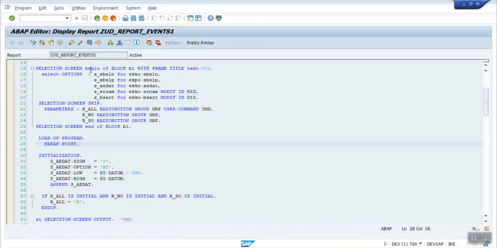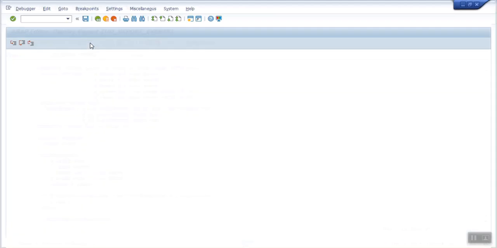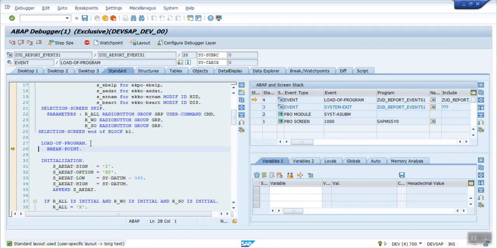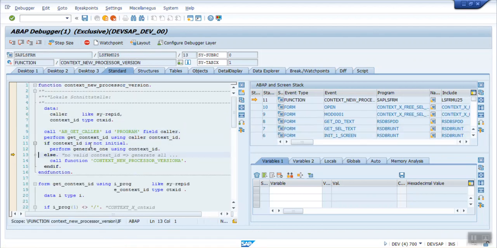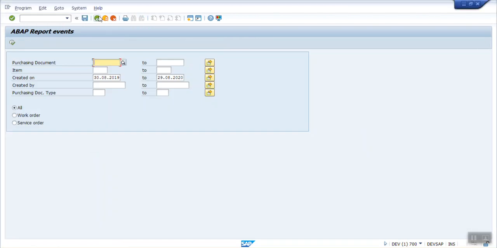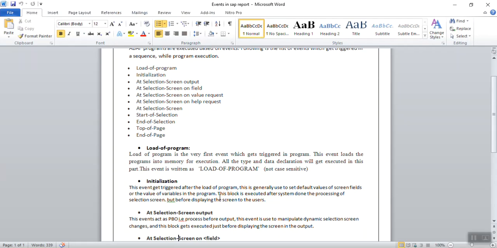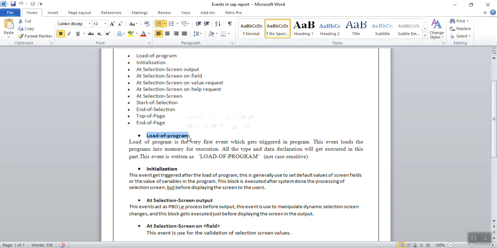So you can see here it is my program ZUD_report_events. Just to show the trigger point, I have made a breakpoint. After load of program, I have initialization. As soon as we execute the program, the very first point where the system will stop is load of program. This is the very first event which gets triggered after executing the program. Then it moves to the initialization block. Generally, we don't do anything in the load of program, but for knowledge, we should know when it gets triggered.